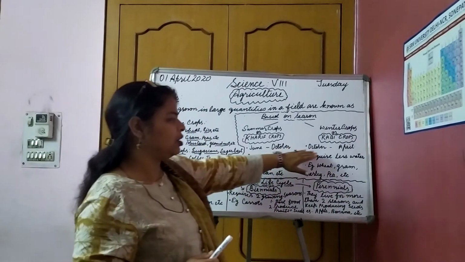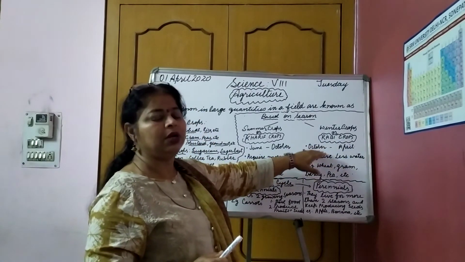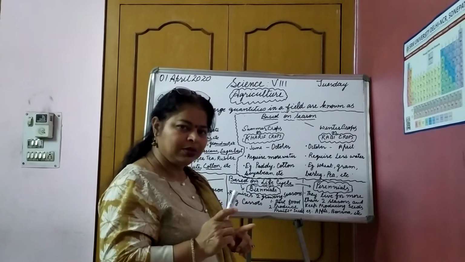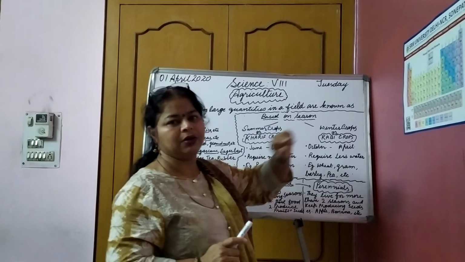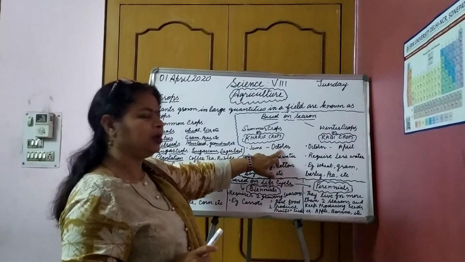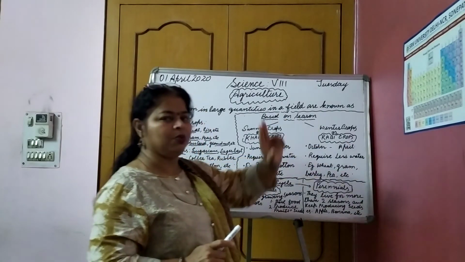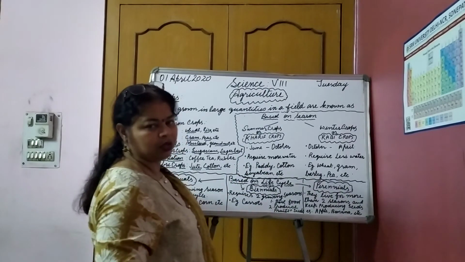So I have written here only 2 months, October to April, but you are going to speak about September to October as the growth time, and harvesting time is March to April. So on the basis of months, June to October is kharif crops, October to April is rabi crops. Then next, kharif crops require more water.